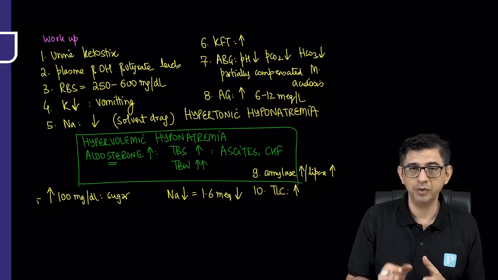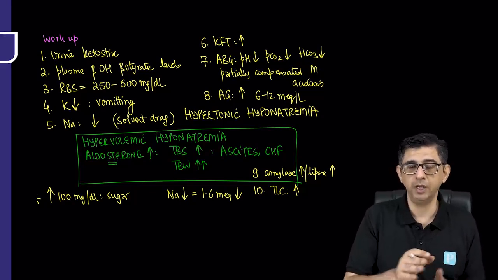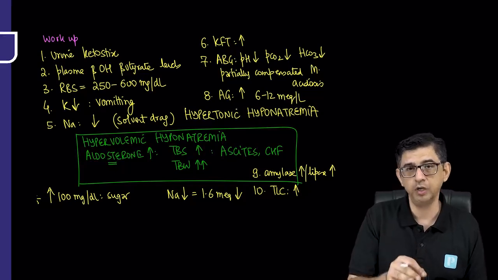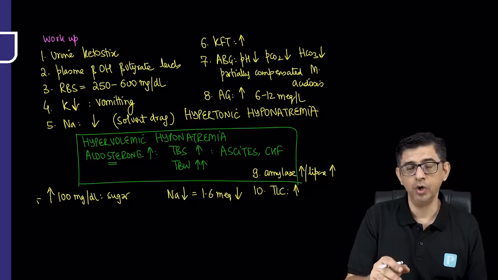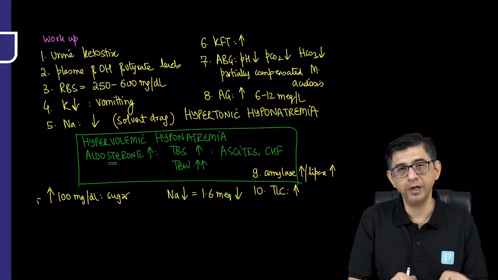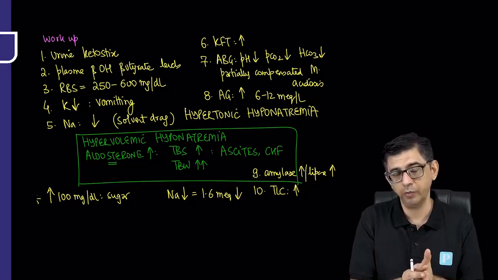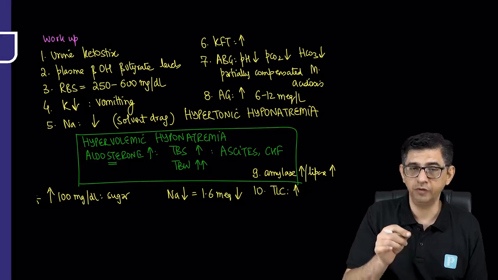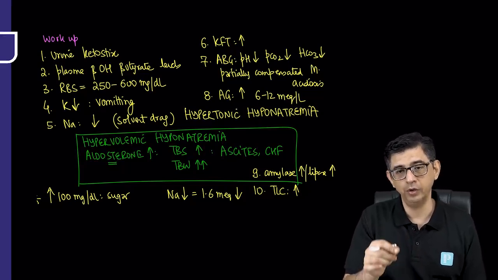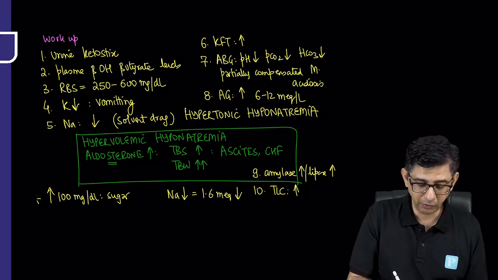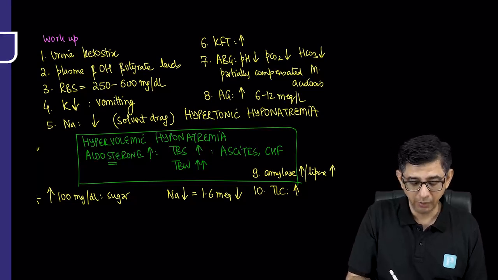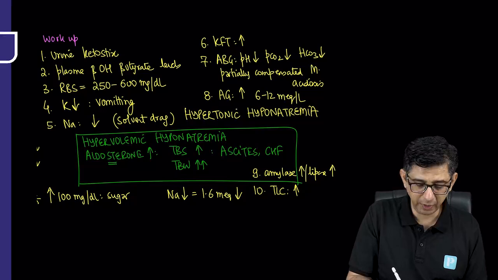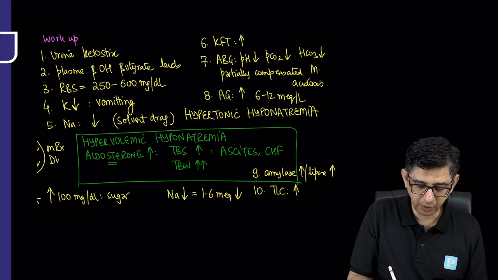So the message is that at presentation we have a decrease in potassium and bicarbonate, but when we treat the patient, the electrolyte imbalance that you will get on institutional treatment is a decrease in the phosphate values and a decrease in the magnesium values. I'll just write this separately because this will come up even when I discuss the treatment part. The decrease of phosphate and magnesium would be on treatment of a case of diabetic ketoacidosis.